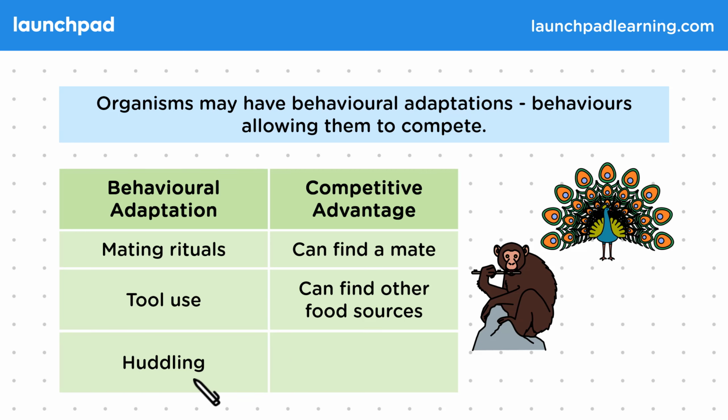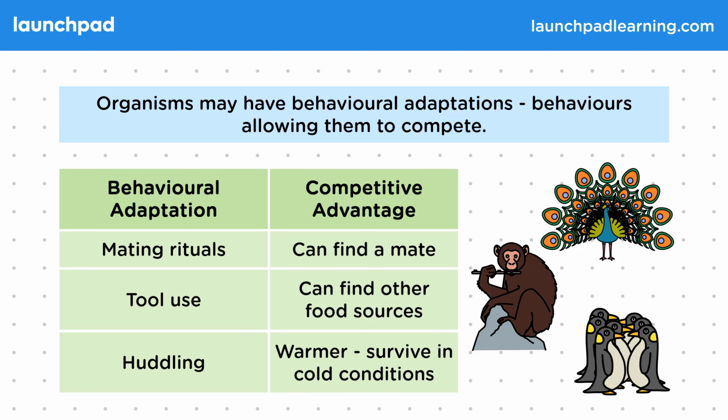Huddling is another behavioural adaptation which allows animals to survive in cold conditions. Penguins are a famous example of huddlers, and it has been noted that in these large huddles, they all rotate and take it in turns to be on the outside of the huddle. There is one other category of adaptation you need to know. What is it?